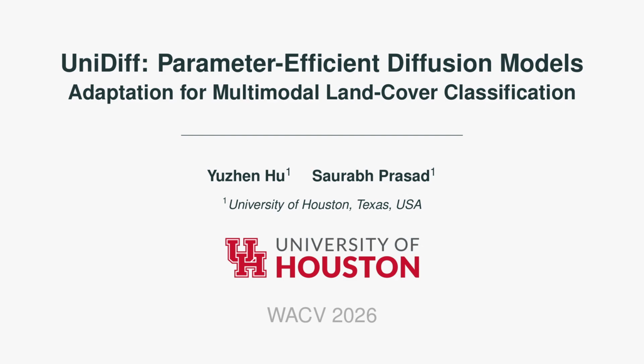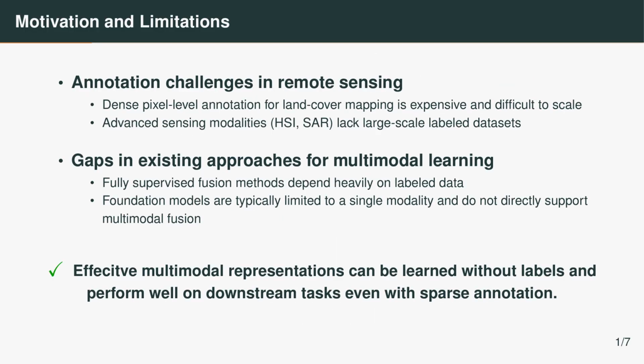In this talk, I'll present UniDiff, an unsupervised parameter efficient approach for adapting ImageNet pre-trained diffusion models to multimodal remote sensing data such as SAR and hyperspectral imagery. To motivate our work, let me start with a key triangle in multimodal remote sensing.